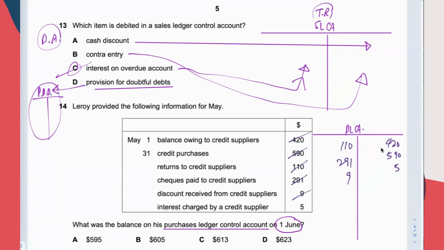Okay, let's balance it, then finish. Credit side is small. Total up the credit side minus all the figures on the debit side. $605. Answer is B. Okay, next.